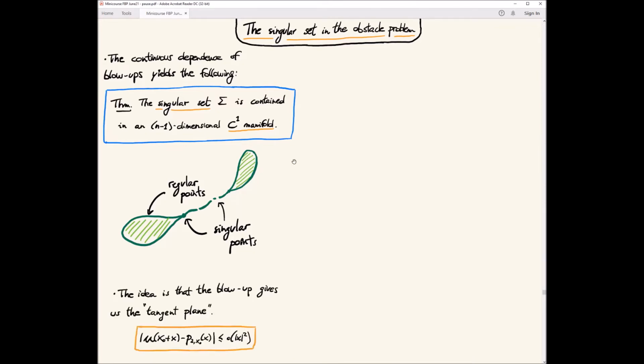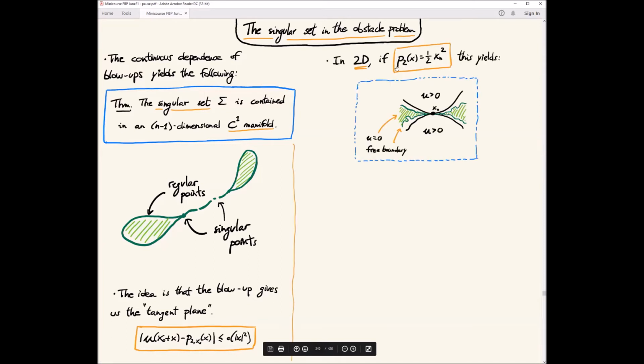To prove this, the idea was that u is well approximated by this polynomial. In 2D, the worst case would be that you either have x1 squared and x2 squared, and then the zero level set of this polynomial is just a point, or you have simply x2 squared over 2, and then the zero level set of this polynomial is a line. So you have to imagine that we are comparing the zero level set of u with the zero level set of p.